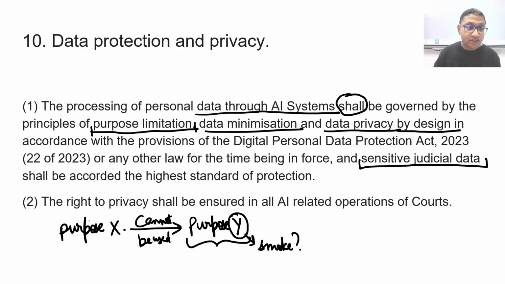Here the purpose has changed, so I may not be allowed to do this. If the processing of personal data through AI systems is governed by purpose limitation, and it was collected for a particular purpose, then it cannot be used for some other purpose subsequently.